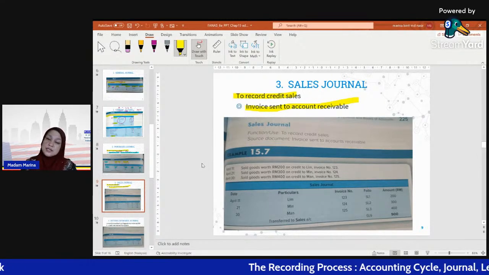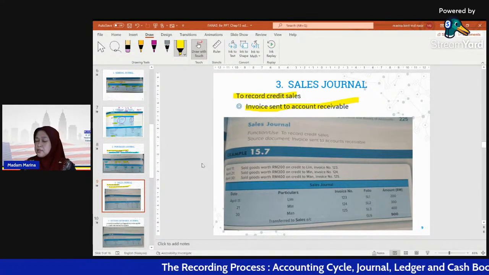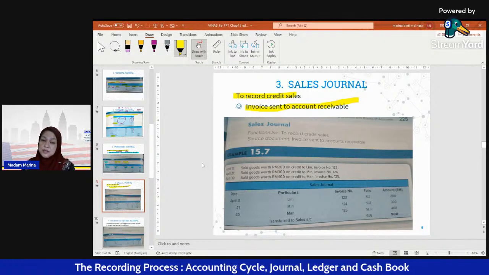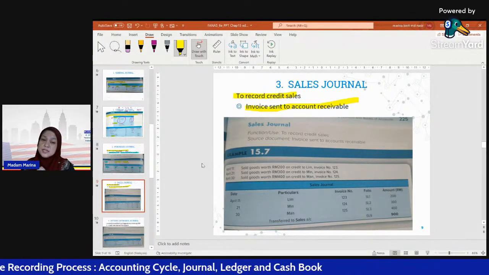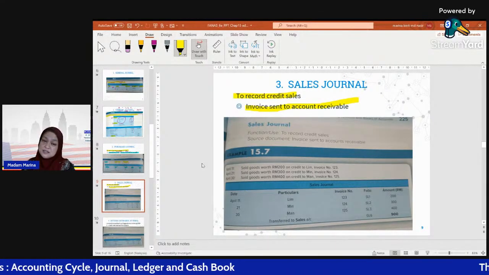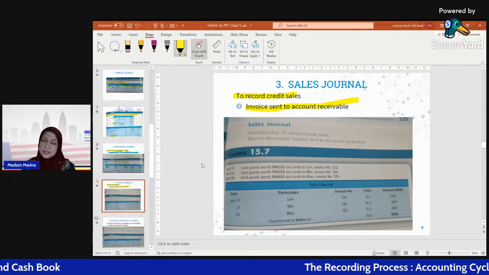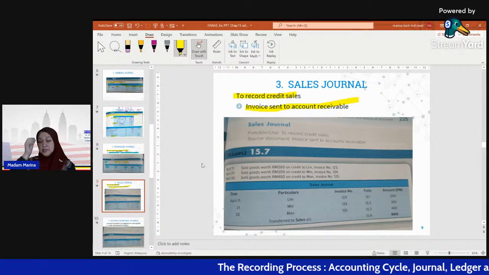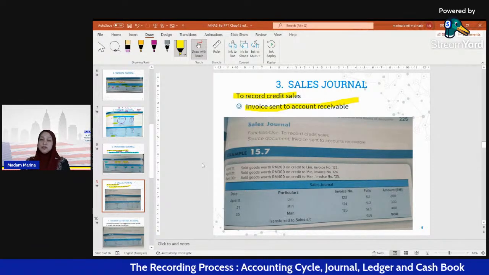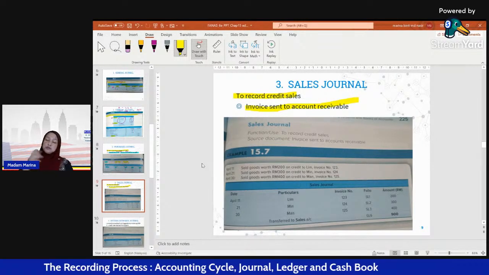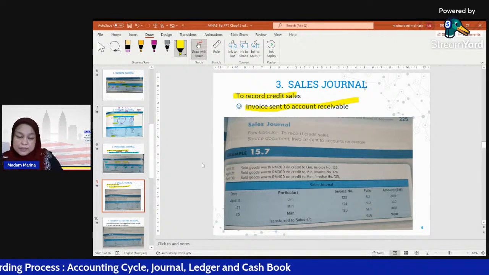Same as the purchase journal. What are the differences between the sales journal and the purchase journal? This is for sales transactions on credit. The purchase journal is for purchase transactions on credit. Credit means secara hutang. Ambil dulu barang, jual dulu barang, kemudian baru bayar dan terima duit.